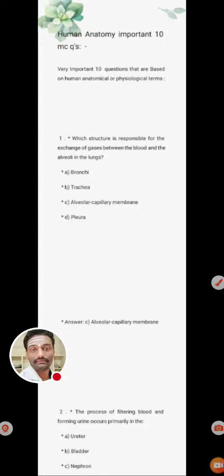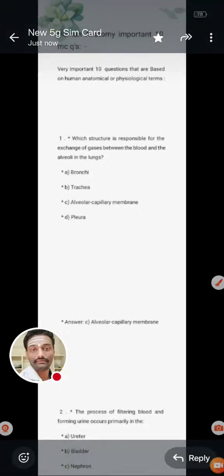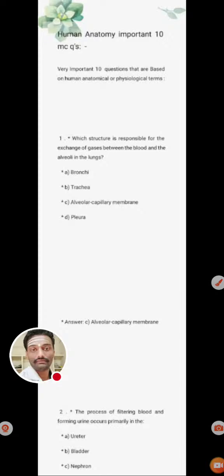Yeah, we are discussing 10 basic important questions from human anatomy. Before going for major practical subjects like surgery and ENT medicine, we should have the knowledge of basic human anatomy and physiology.